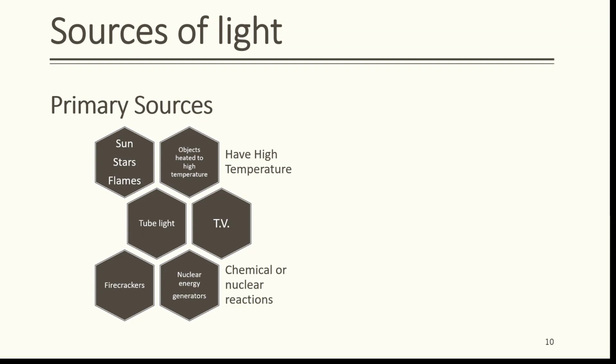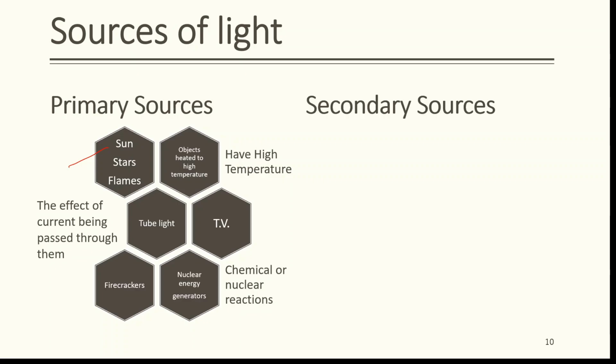Primary sources. Some sources emit light due to their very high temperature. They are sun, stars, flames, objects heated to high temperature, etc. In some sources, when electric current is passed through them, they emit light. They are tube light, TV, etc. In some sources, light is emitted when chemical or nuclear reactions take place. They are firecrackers, nuclear energy generators, etc.